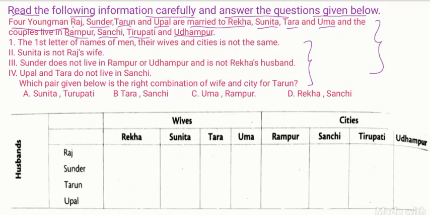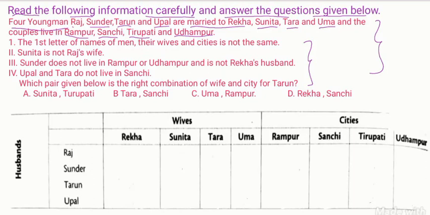Fourth, Upal and Tara do not live in Sanchi. Which pair given below is the right combination of wife and the city of Tarun? Who is the wife of Tarun and which city is he living in? This is the question. Options given: Sunita, Tirupati; Tara, Sanchi; Uma, Rampur; Rekha, Sanchi.